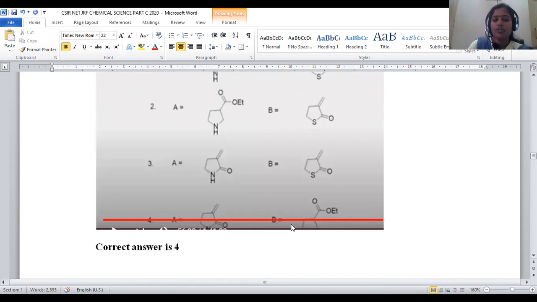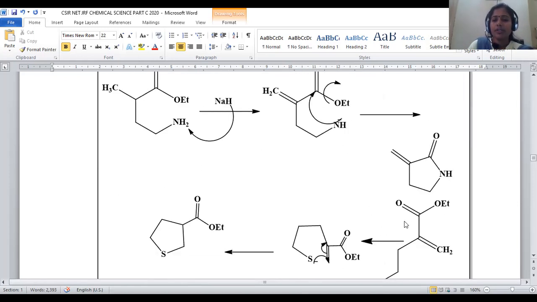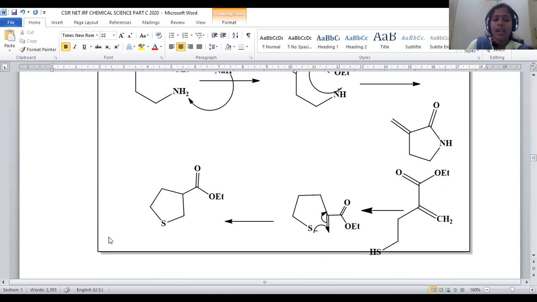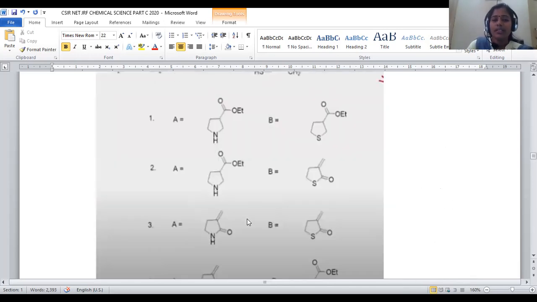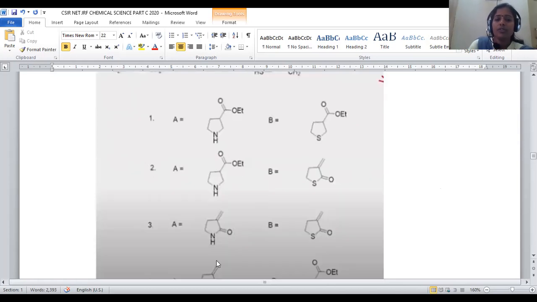Sorry, I'm not able to show this completely, but here are the complete pictures of the products obtained. Here is double bond O, double bond NH. This is compound number 1. And this is compound number 2, where we have a cyclic system of 5-membered thiophene. You can say it is a tetrahydrothiophene having an ester functional group at the third position, right? So for question number 85, the fourth option will be the right answer.